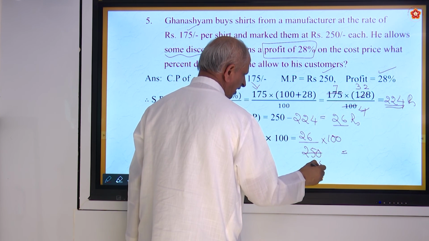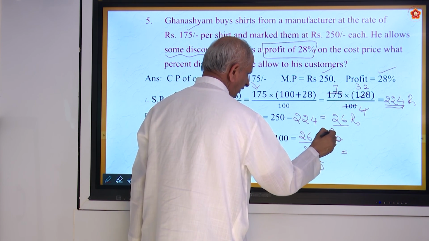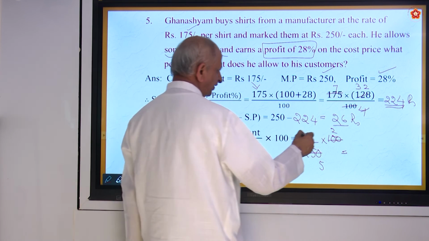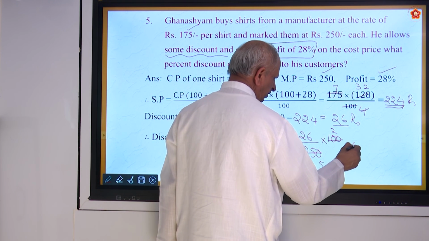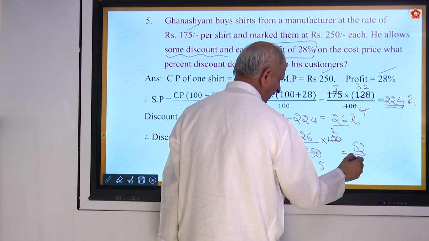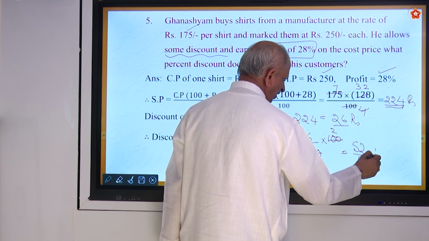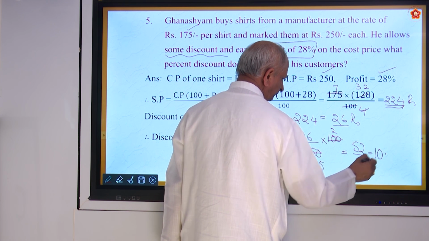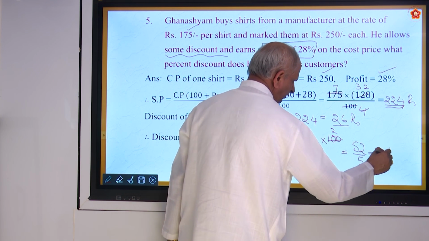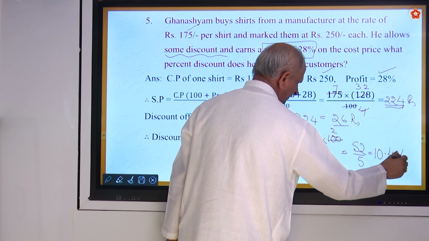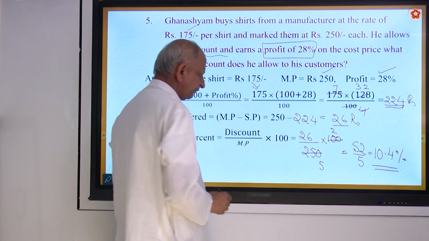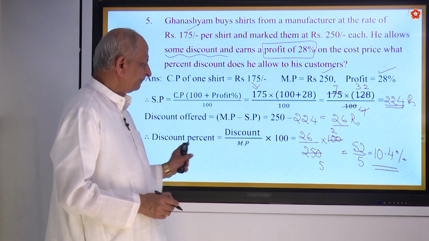So 5 5s are 25, 5 2s are 10. So 26 into 2, how much? 52 by 5. 5 10s are 50, 5 4s are 20, so 10.4%. So that is the discount percent.